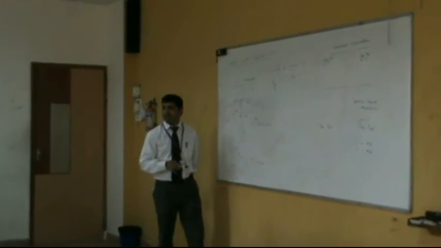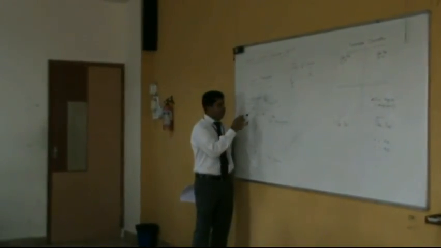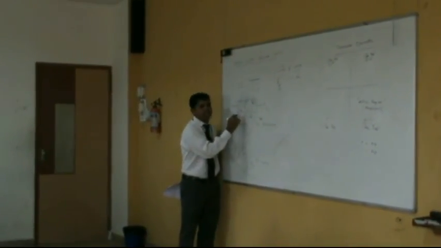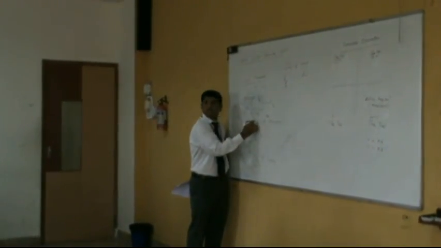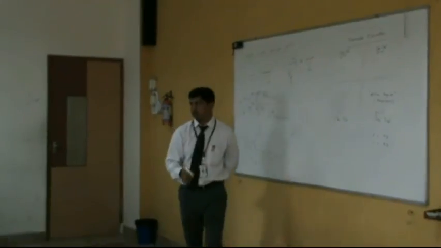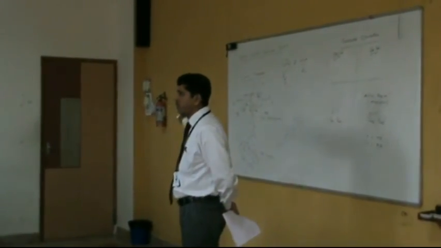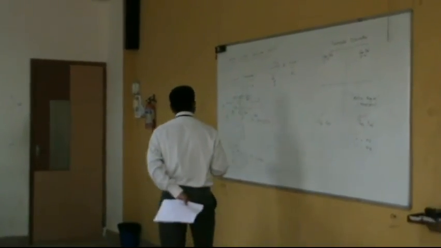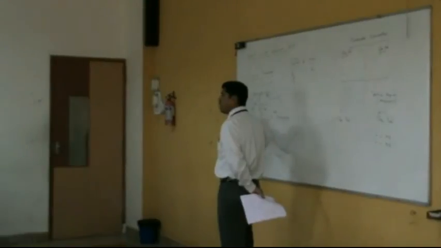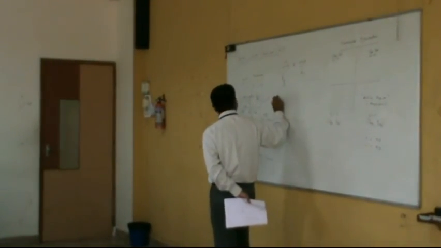Got the point here? At least 90% of the electrons reach here. If I give here 100% charge carriers, 90% will contribute to the collector current, and the rest 10% will contribute to the base current. Got the point here? That's how the NPN transistor works. Based on this, you can write one mathematical equation also. What are the currents going here? That is called leakage current. So I can write a mathematical expression based on the analogy.